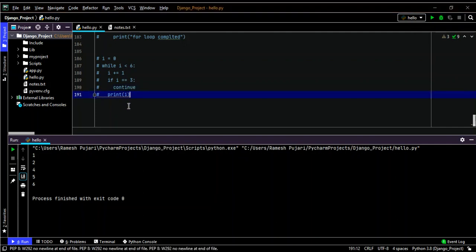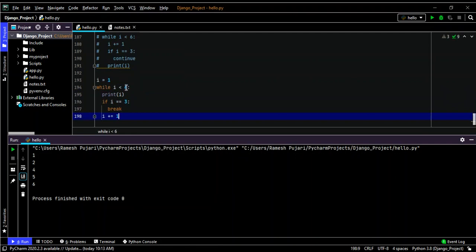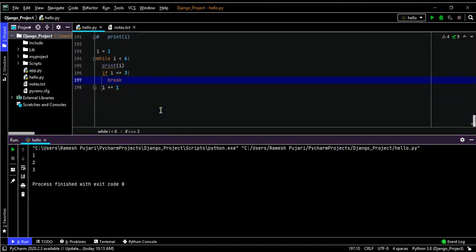I will take the same example, and instead of the continue keyword, I will use the break statement. So this is the usage of the break statement in Python.